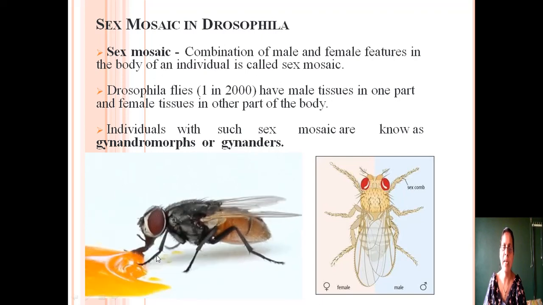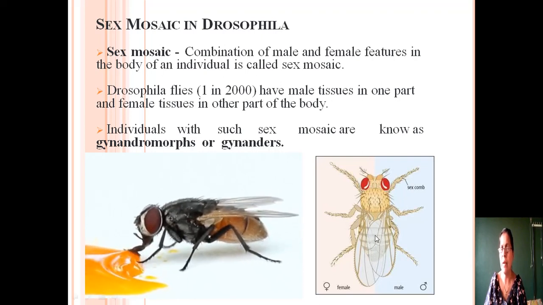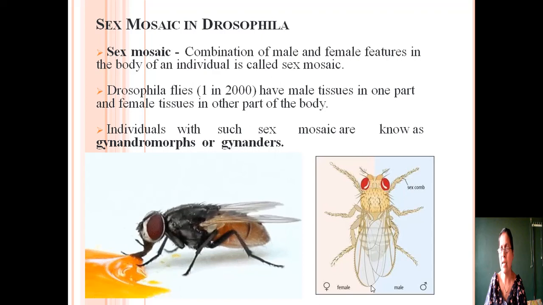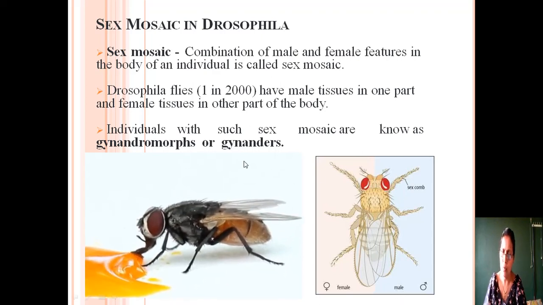This is the Drosophila eating fruit juice. This is the structure of Drosophila. It is a gynandromorph because half of the body, the left half of the body is female and the right half of the body is male. This is known as gynandromorphs.